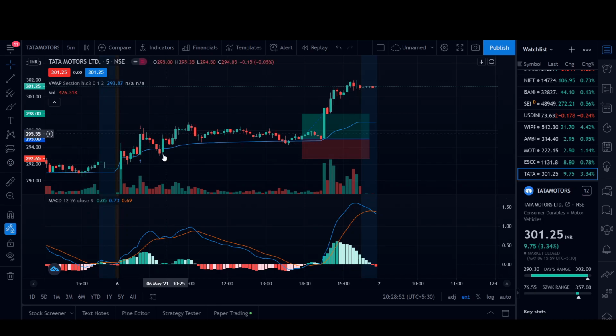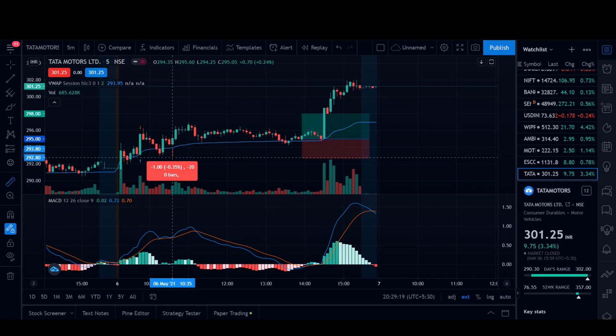So what I have noticed is that we have to keep a difference of around 0.30 to 0.40% below the VWAP. If you're going bullish, then you have to keep a difference of at least 0.30 below the VWAP. It's not below your buy price, it's below the VWAP.